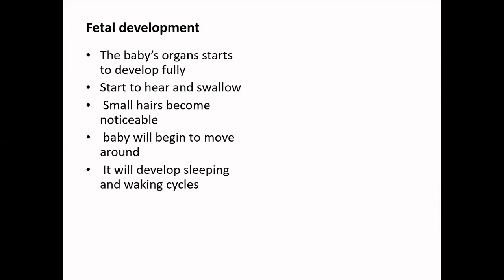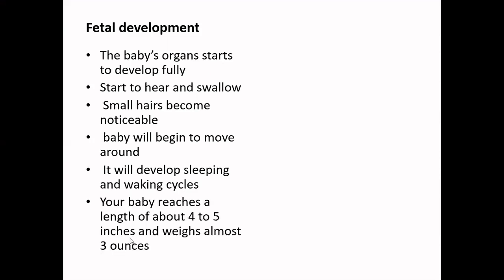Then small hairs around the body also become noticeable. The baby will begin to move around in this phase. The baby will also develop sleeping and waking cycles. Your baby may reach a length of about 4 to 5 inches and may weigh about 3 ounces. So these are all the developments that take place in the fetus in the second trimester.